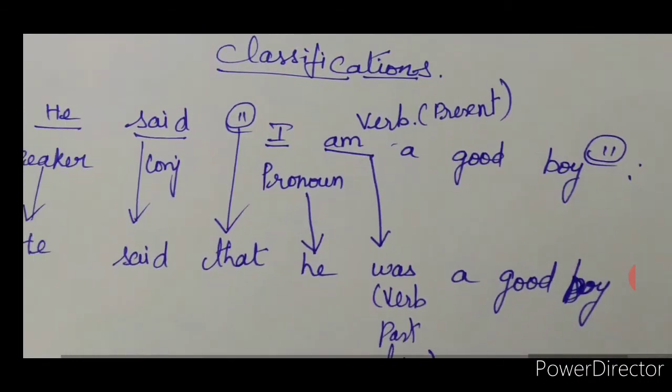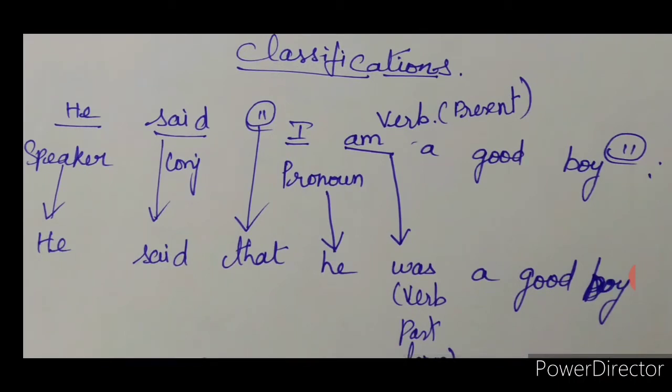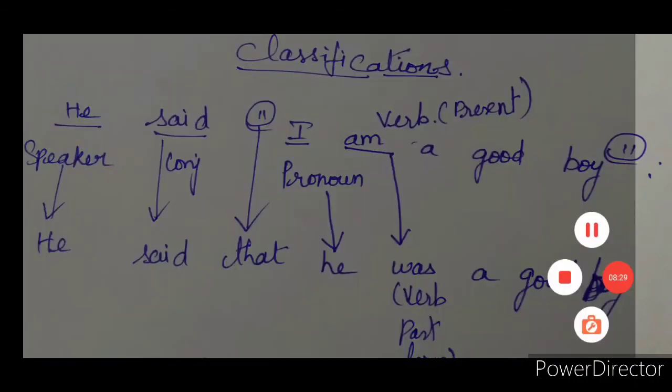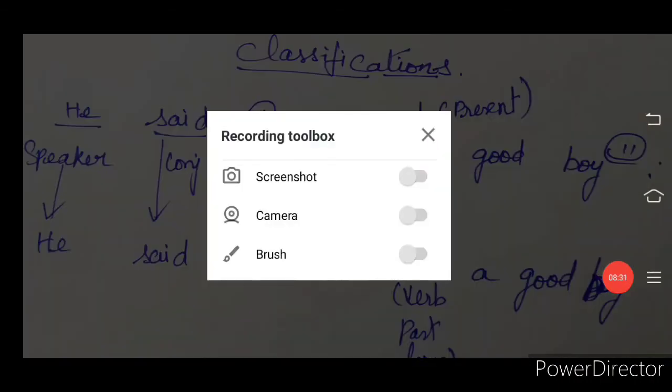Classification, just to make you understand what is what. He is the speaker. He will not change. It will come as it is. Said will be the conjunction. Said will also not change. It will come as it is. Instead of this double quotation only, you will use that. Okay? Instead of this double quotation, you will use that.